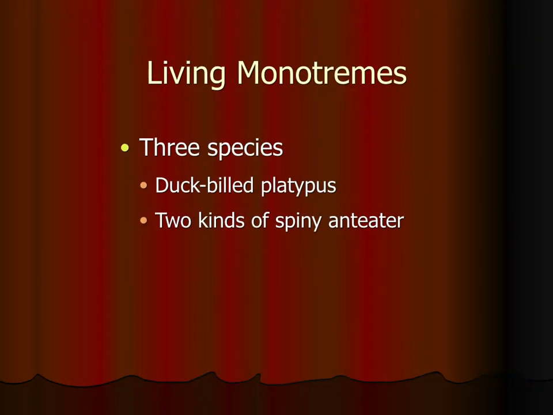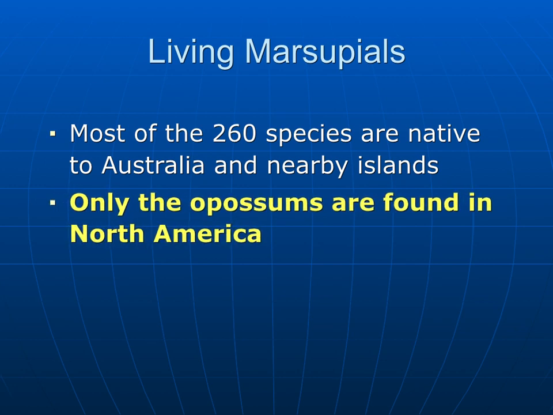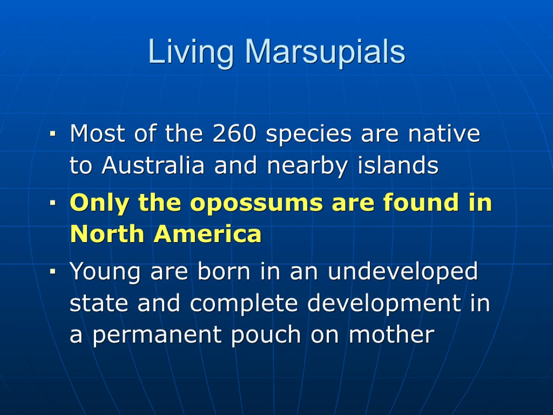So, living monotremes: the duck-billed platypus and two kinds of spiny anteater, the echidnas, and they all lay eggs. Marsupials: most of the 260 species are native to Australia. Only the possums are found in North America, and young are born in an underdeveloped state and complete development in a permanent pouch on the mother.